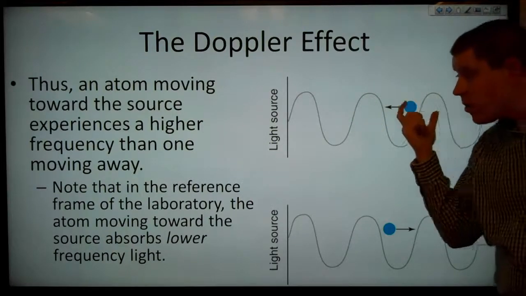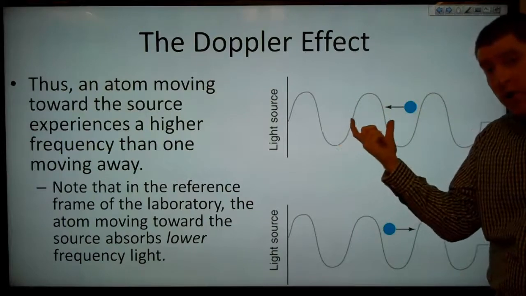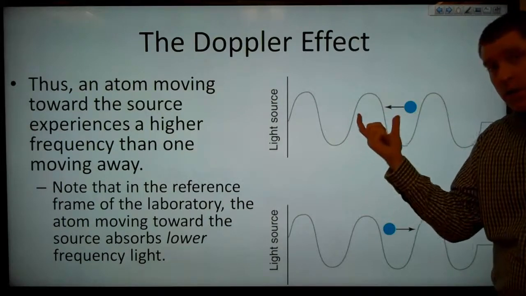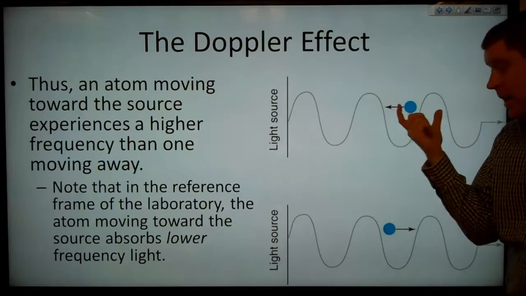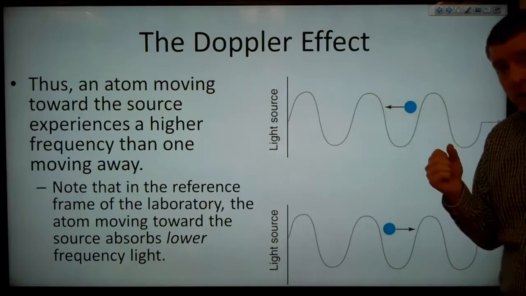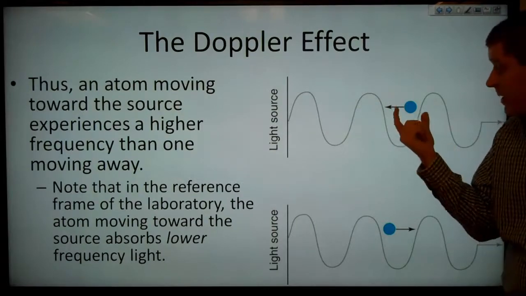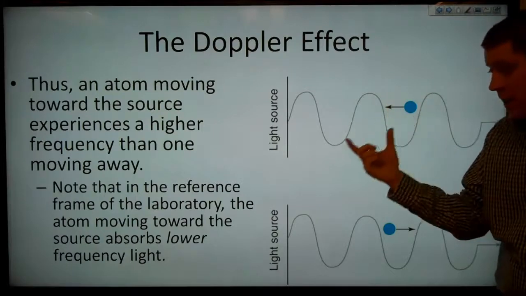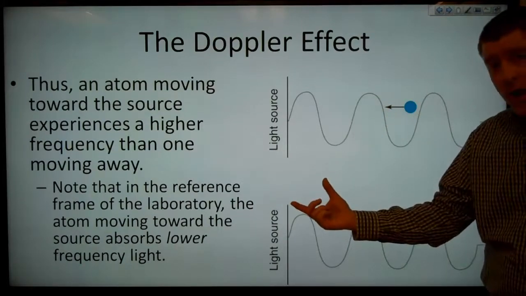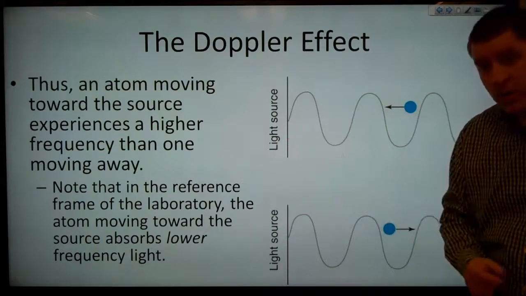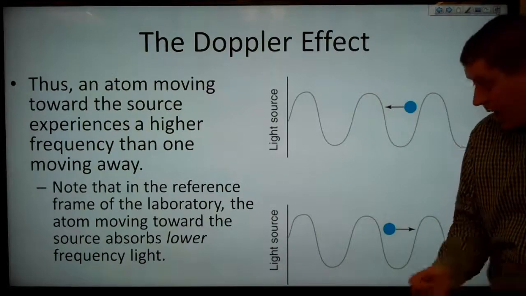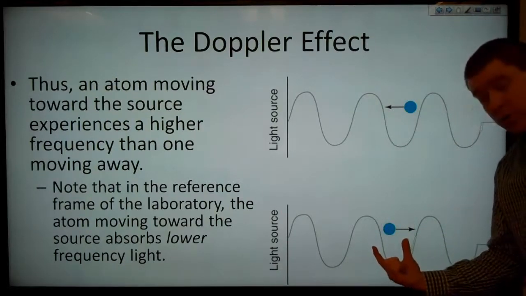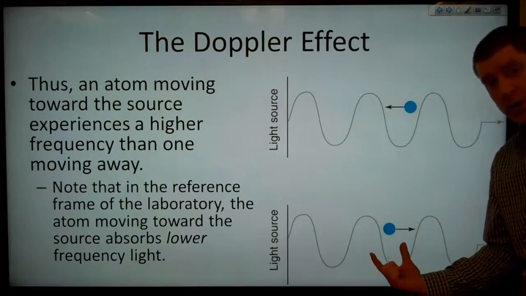Because that atom moving towards the light source will not absorb that frequency light. It needs to absorb the frequency of light at its transition energy, which means that it's going to absorb light at a slightly lower frequency as measured by the reference frame of the laboratory. And likewise, this atom will absorb light at a slightly higher frequency.